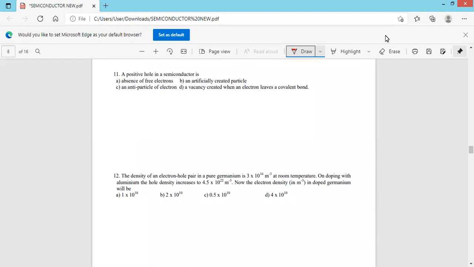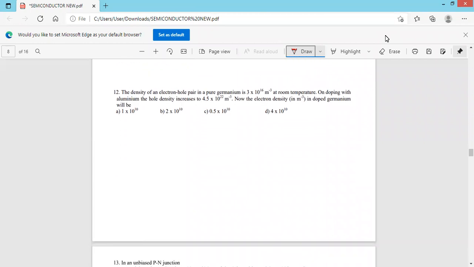Next, a positive hole in a semiconductor is: absence of free electrons, an artificially created particle, an antiparticle of electron, or a vacancy created when electron leaves the covalent bond. This is the correct answer. A hole is a vacancy created when the electron leaves the covalent bond. Therefore, option D is the correct answer.